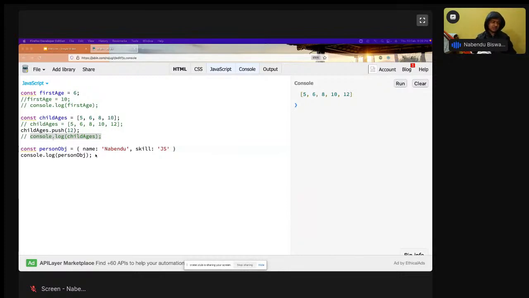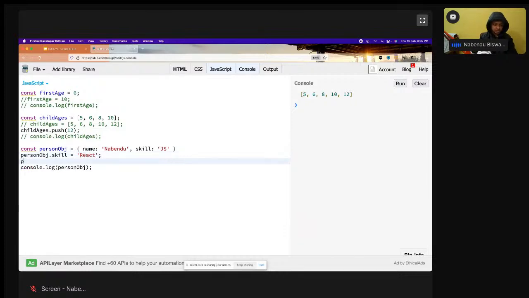In an object you can update a key-value pair, and also add a new key-value pair. Both of these things can be done. How? Let us do that. Person obj dot skill equal to react, so I'm changing the skill.